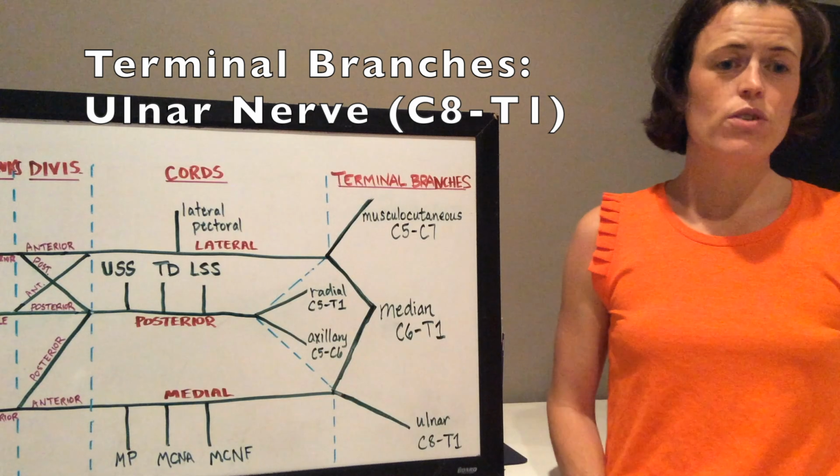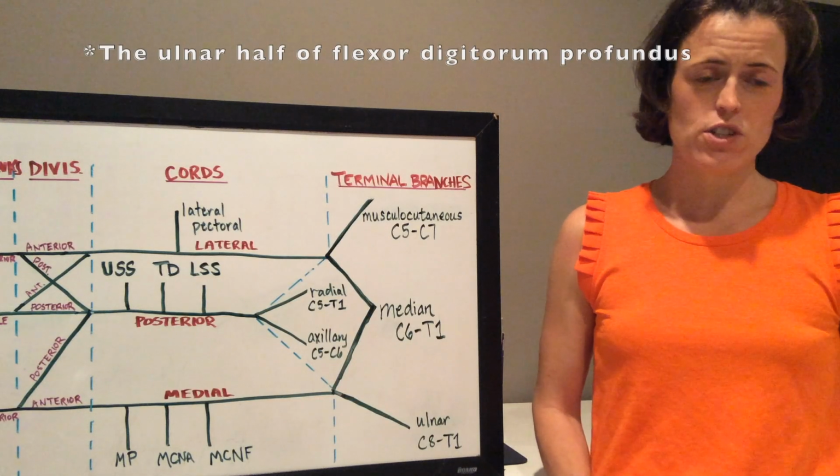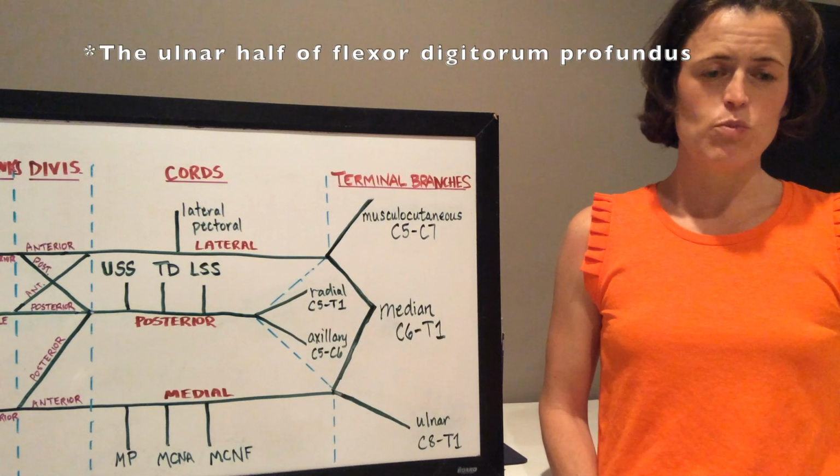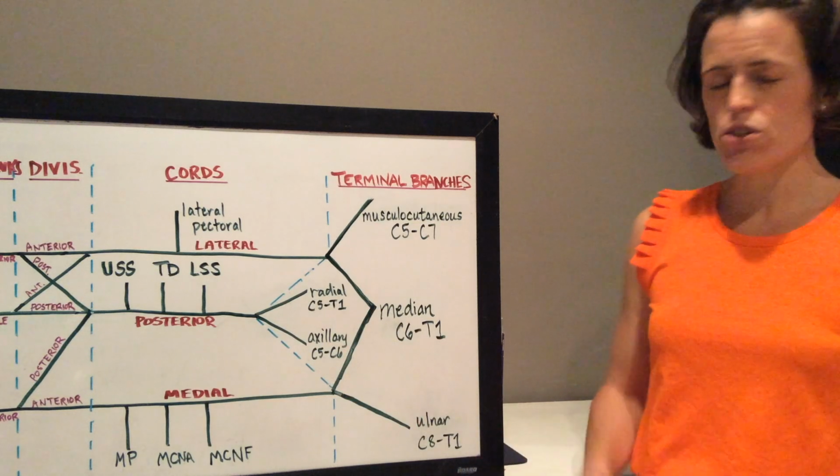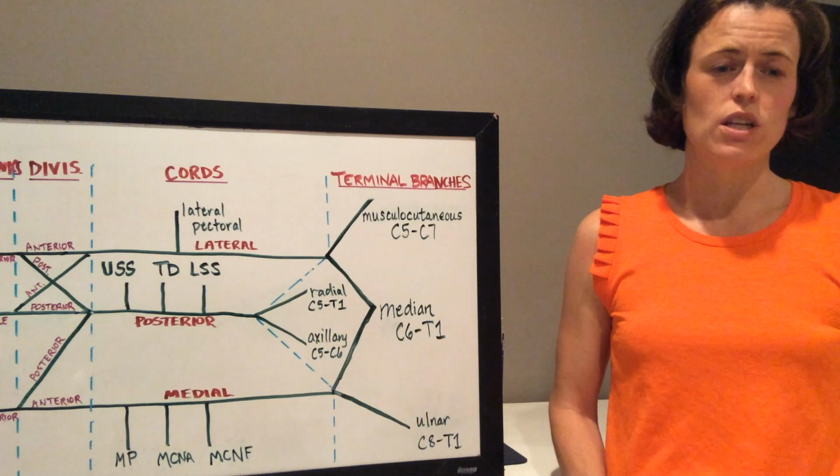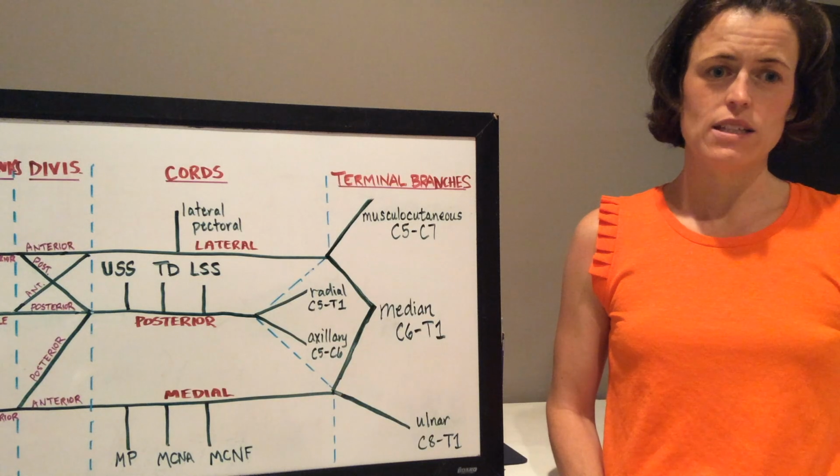The ulnar nerve innervates flexor carpi ulnaris, flexor digitorum profundus, and the intrinsic muscles of the hand. Injury to this nerve would impair wrist and hand flexion as well as sensation to the medial hand.